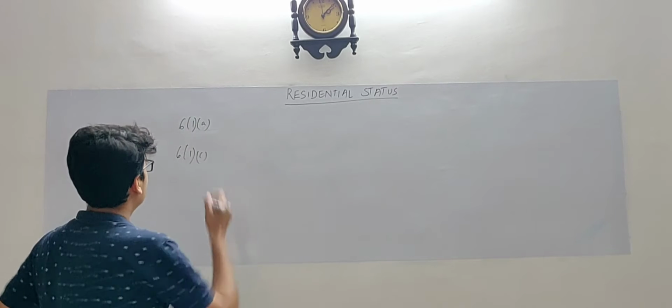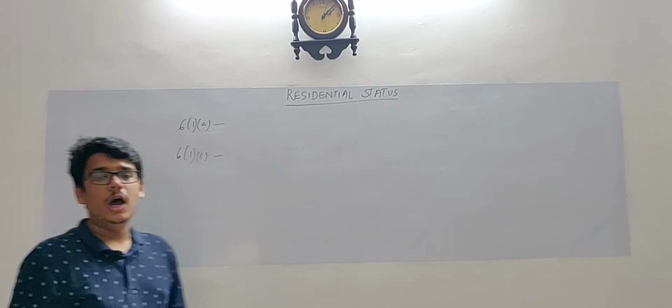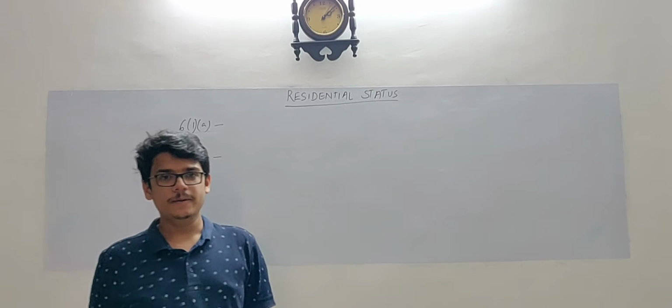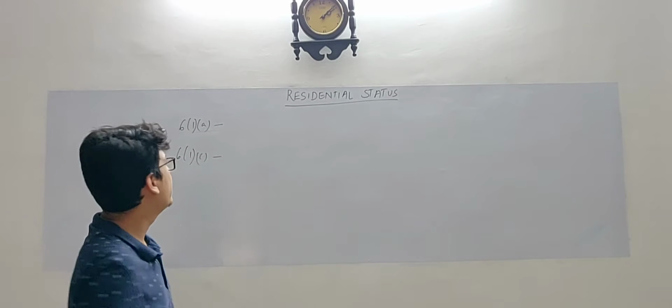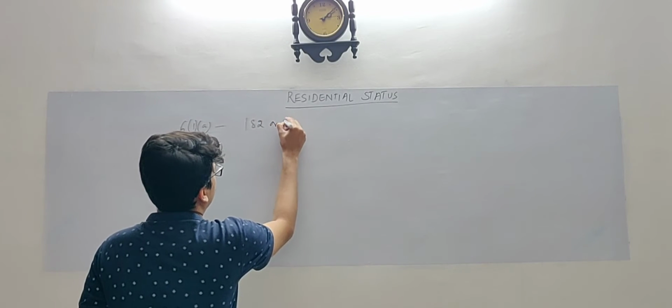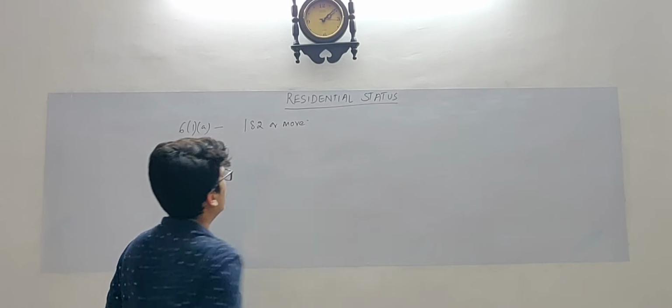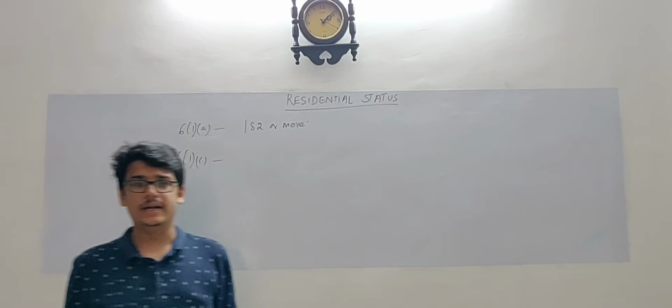Section 6(1)(a) says that an individual or HUF is said to be resident in India if he stays in India for a period of 182 days or more. If that person stays in India for 182 days or more, he is said to be a resident.